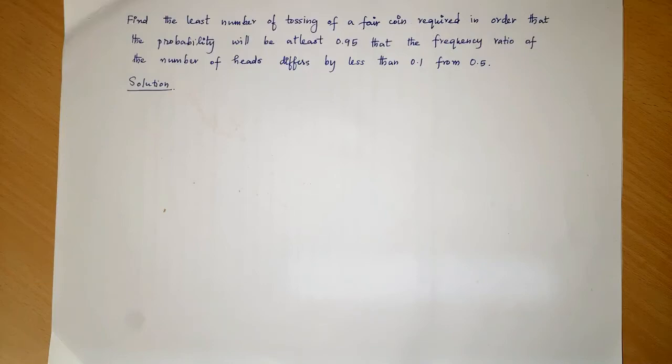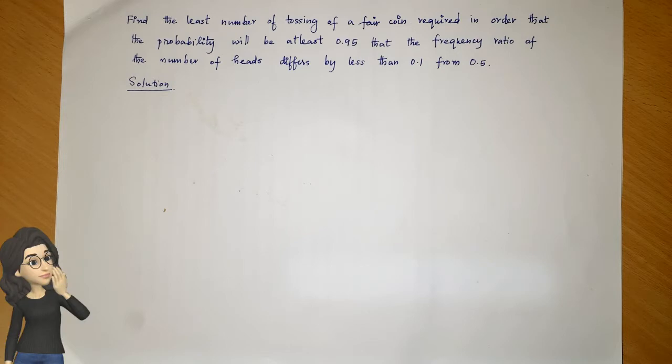In the previous video, we discussed Bernoulli's law of large numbers and its proof. Bernoulli's law of large numbers: Xn by n is the relative frequency of successes, and that epsilon was taken to be arbitrary. The law states that the relative frequency of an event converges in probability to the probability of the event as the number of repetitions increases indefinitely.